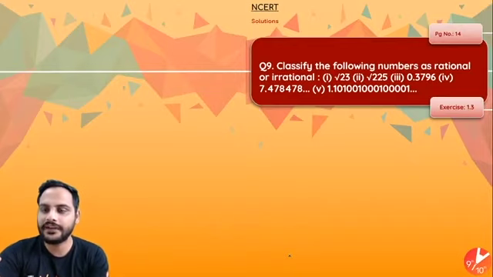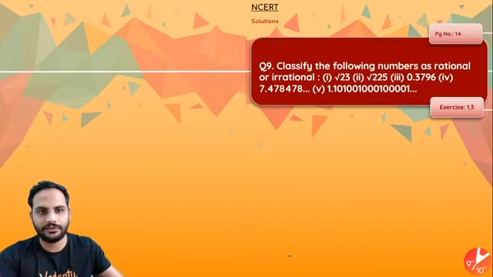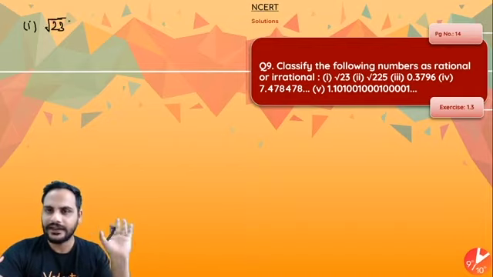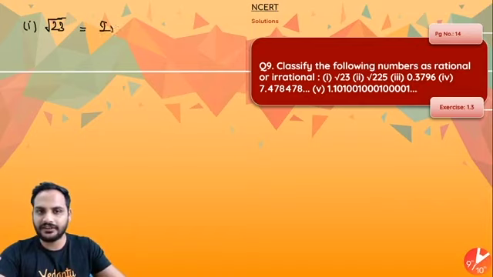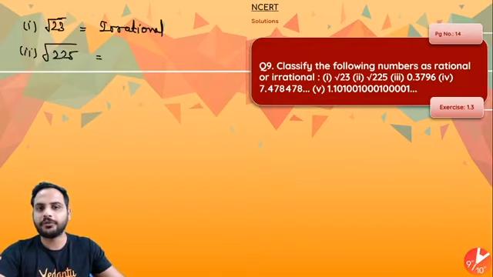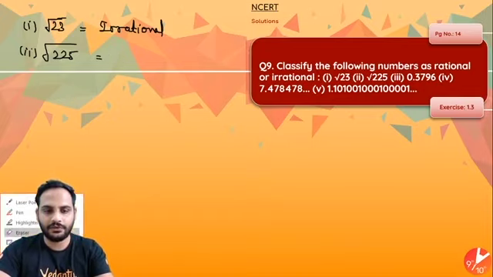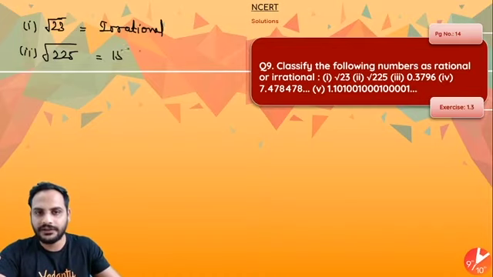Next part, classify the following as rational or irrational. First one, square root of 23. I have told you, if inside the square root you do not have a perfect square, then it is irrational. So this is an irrational number. Second one, square root of 225. 225 is a perfect square, it is nothing but 15 square. So square root of 225 is equal to 15. That means it is a rational number.